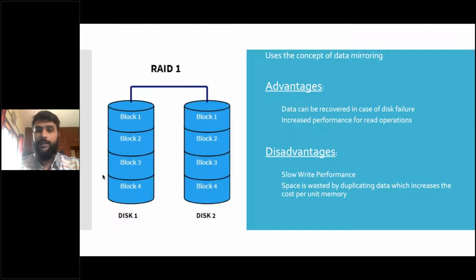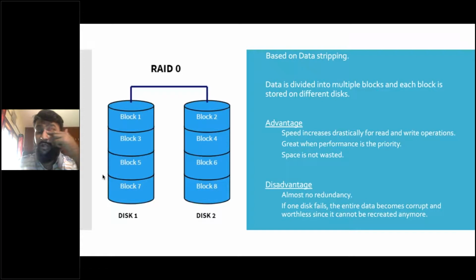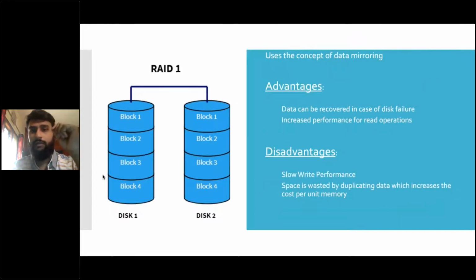Basically, you're duplicating data here on purpose. Why we are doing it on purpose, we'll look at that also. I want you to remember this. In RAID 0, the concept was data striping. In RAID 1, the concept is data mirroring. What is data mirroring? Data is copied and pasted in two different disks, same data. Disk 1 contains the same data, and disk 2 also contains the same data.